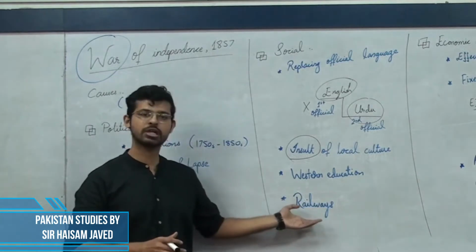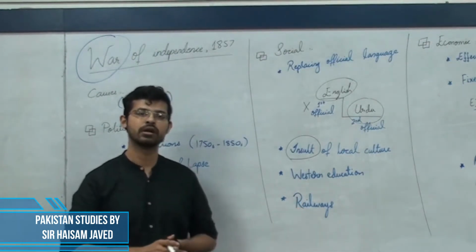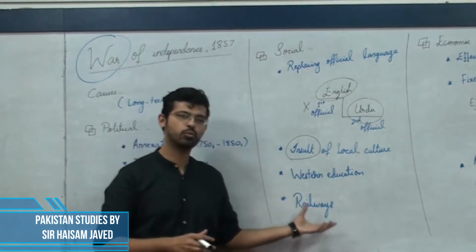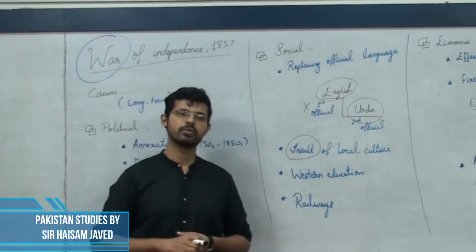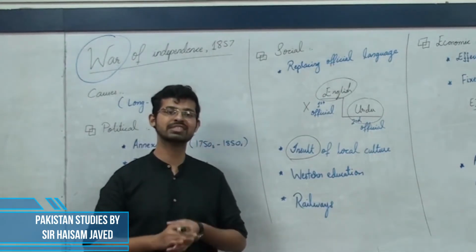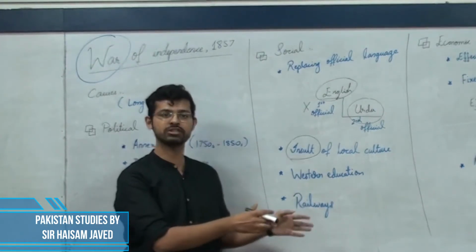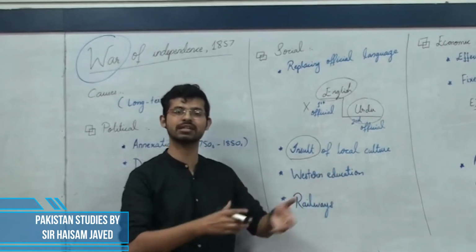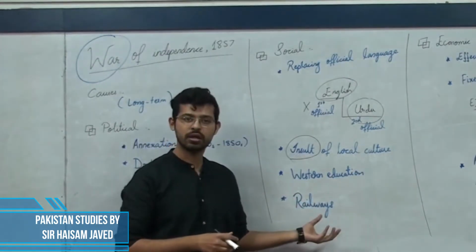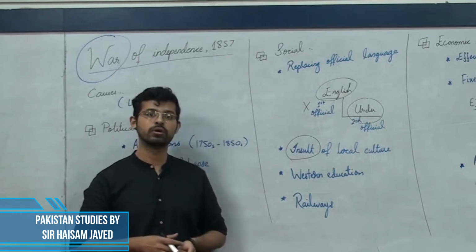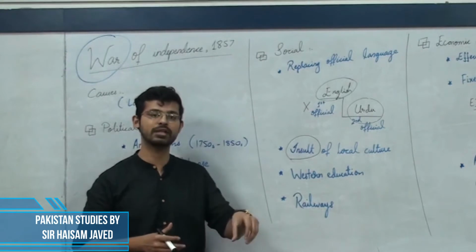But this looks rather surprising. Why have I written a positive point over here leading to War of Independence 1857? Actually, the Indians viewed this development of railway in a negative way as well. Most of the Indians were not actually satisfied with this kind of transport. The Indians believed that this is something introduced by the British which could result in crashes and accidents as well. Moreover, there was a perception that these railways would be able to transport the weapons and the soldiers of EIC as well from one place to another.